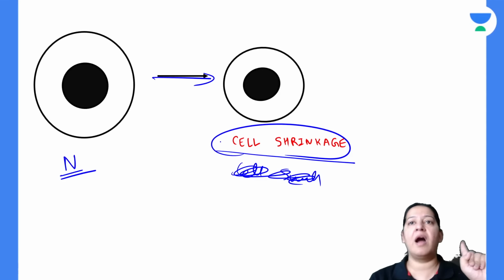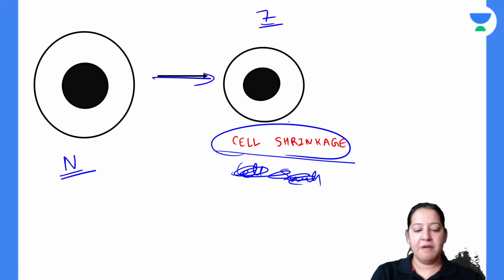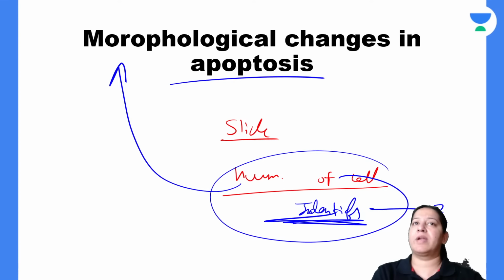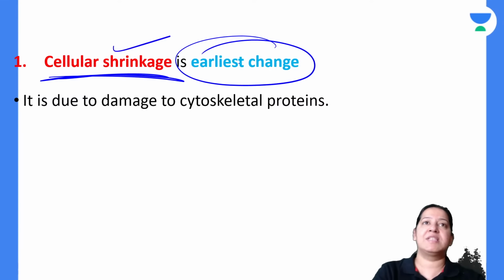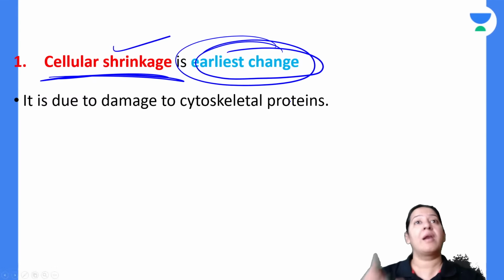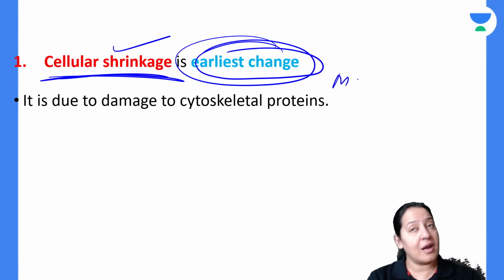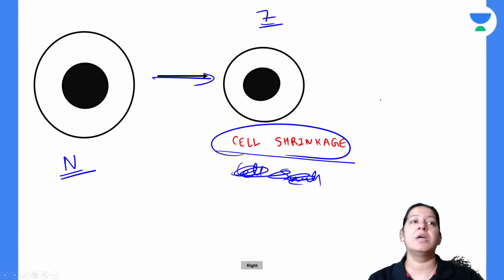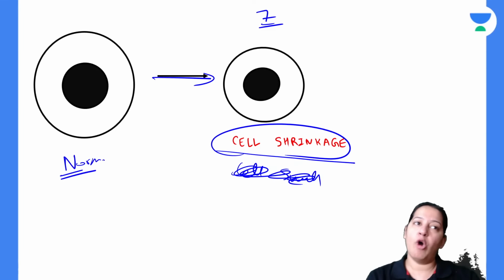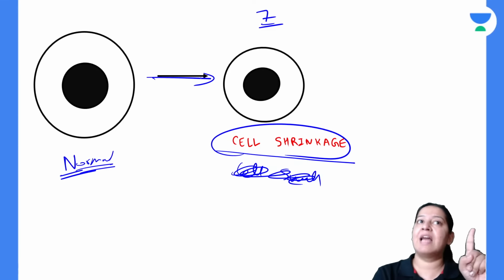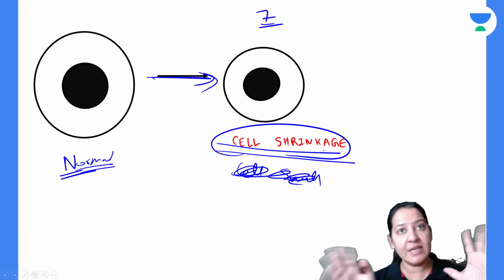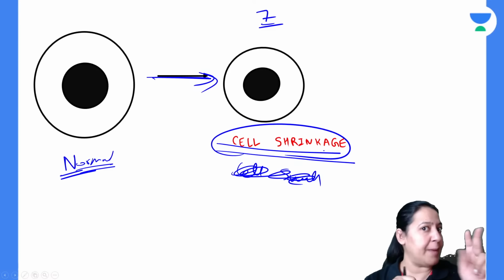That is the earliest feature in apoptosis. I will tell you 7 features via which you can identify an apoptotic cell. That is the morphological changes in apoptosis. One by one, I will tell you 7 features. So the first feature is cell shrinkage. It is the earliest feature. इसमें बहुत MCQ आता है. The earliest feature in apoptosis is cell shrinkage. So can you see this is a normal size cell. When apoptosis occurs inside this cell, the first thing the cell will do is shrink in size. That is the difference between apoptosis and necrosis, the two types of cell death.